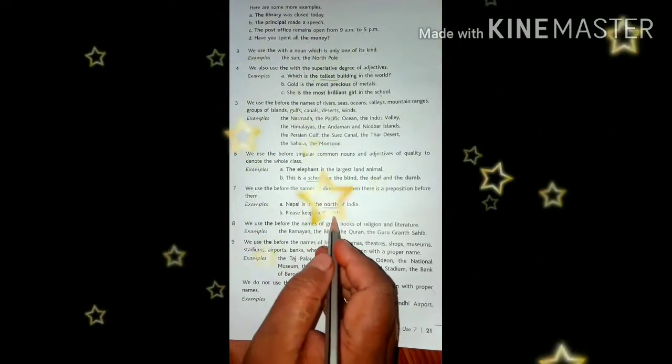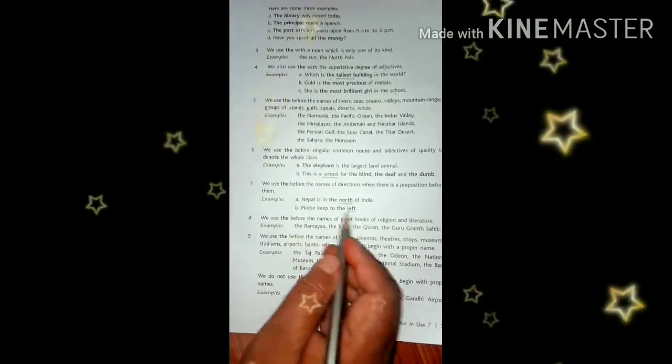Please keep to the left. Left is also what? A direction, isn't it? Left side you go, right side we go, say no. So please keep to the left.